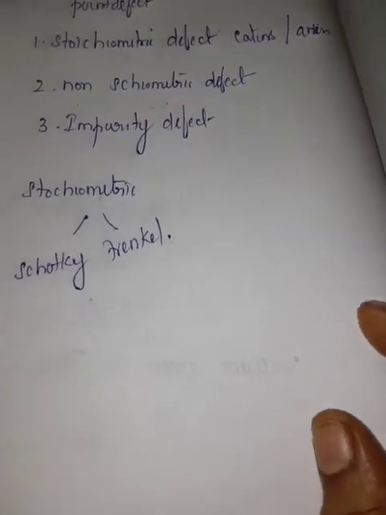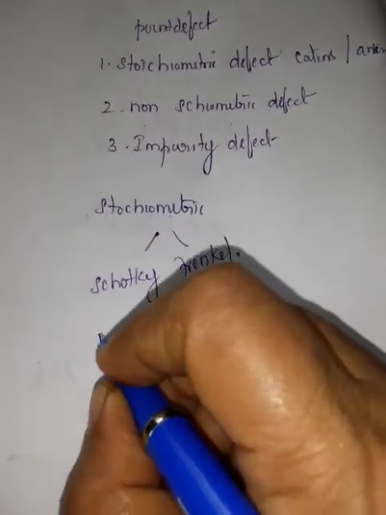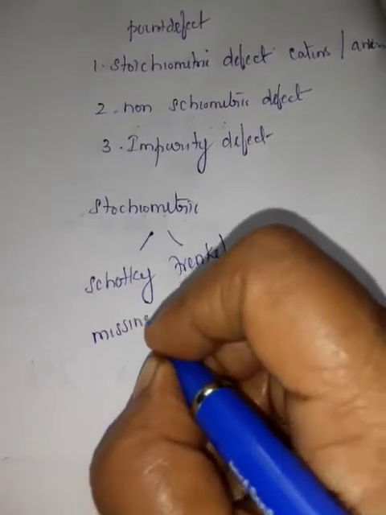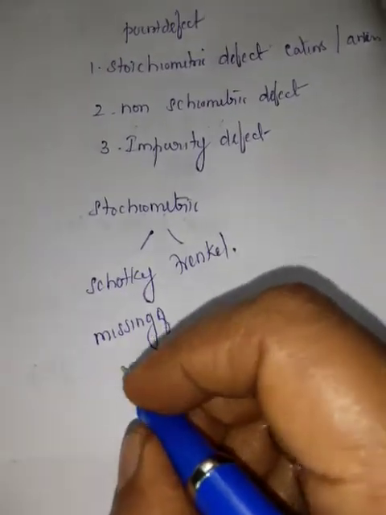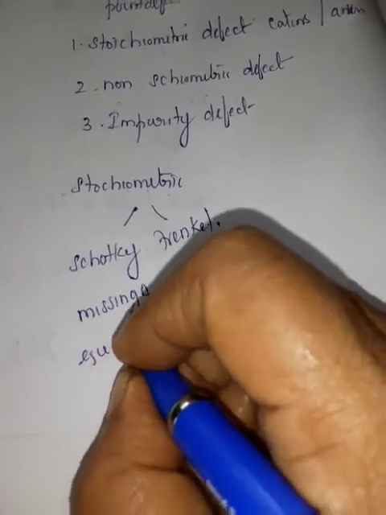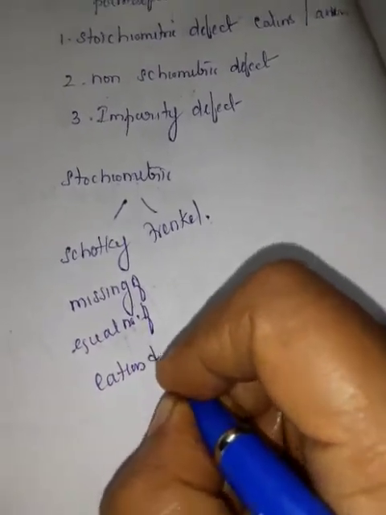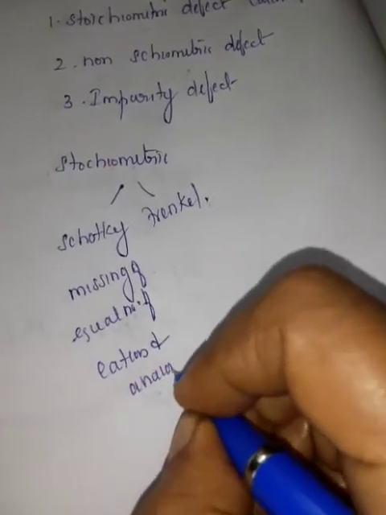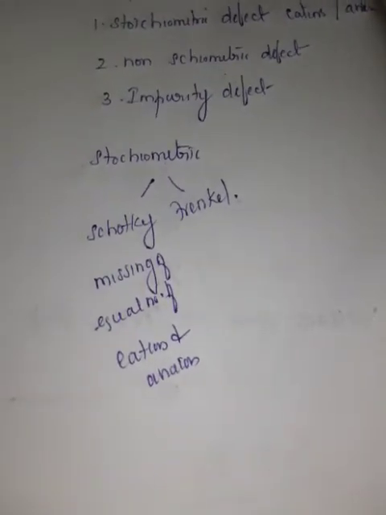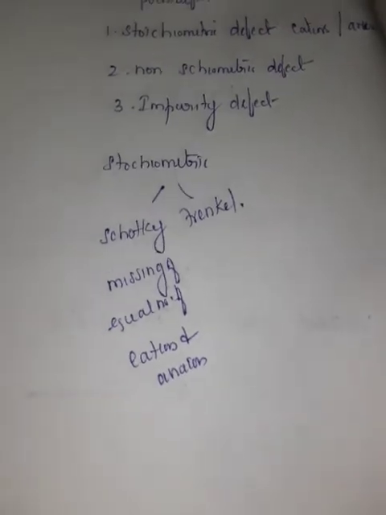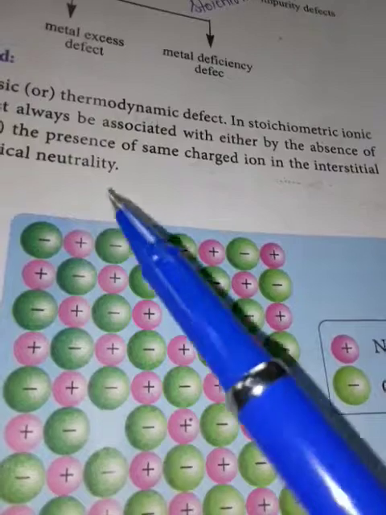What is Schottky defect? Schottky defect mainly occurs due to the missing of equal numbers of cations and anions. We can see the diagram in the book. See, this is the NaCl crystal.